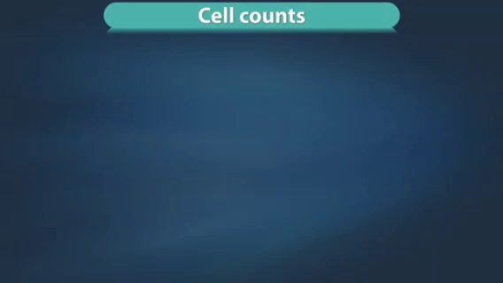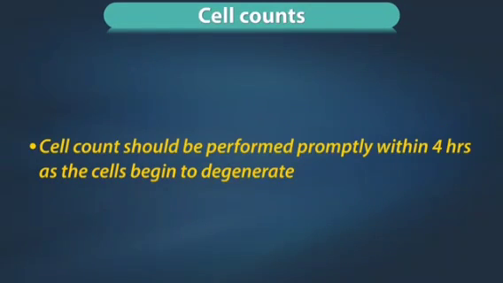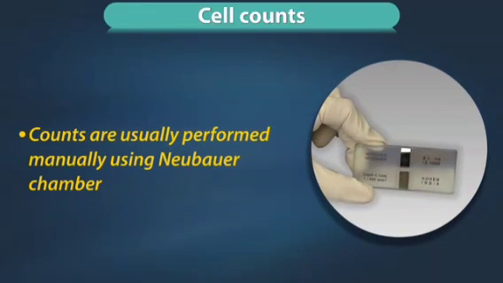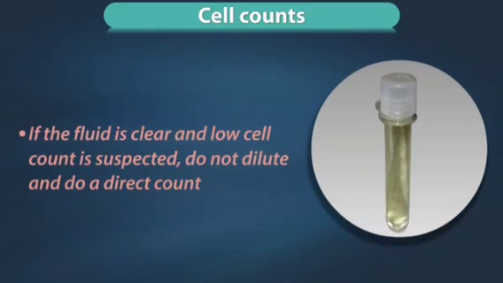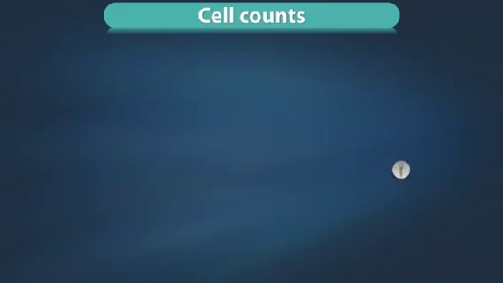Cell counts. Cell counts should be performed promptly within 4 hours of collection as the cells begin to degenerate. Counts are usually performed manually using Neubauer chamber. If the fluid is clear and low cell count is suspected, do not dilute and do a direct count.